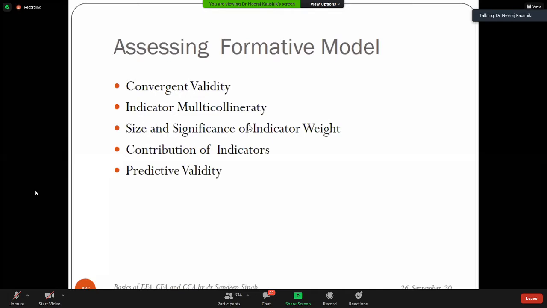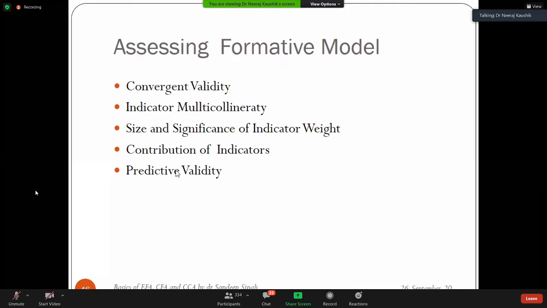Next, we look for the size and the significance. Size means from the beta perspective, beta ranges from -1 to 1, and significance means whether the p-value is less than 0.05 or not. Then comes the contribution of the indicator. Contribution of indicator may be taken in terms of R square, or even otherwise how much they are contributing. Effect size is another one. And then there is predictive validity. We'll talk about it. There are some formulas.